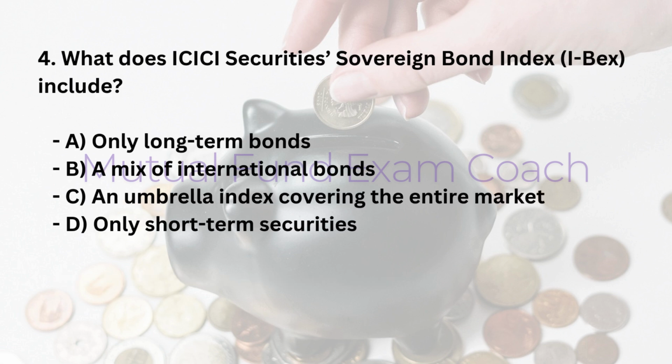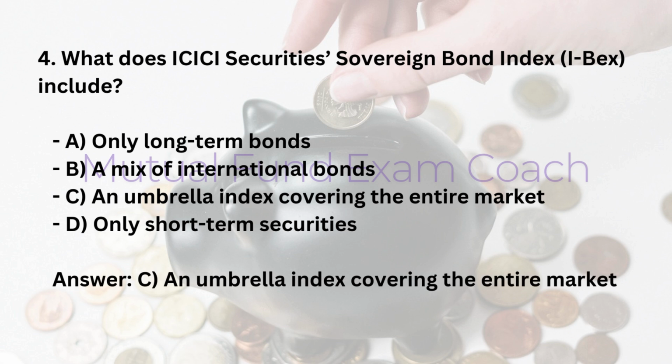4. What does the ICICI Securities Sovereign Bond Index, I-BEX, include? A. Only long-term bonds. B. A mix of international bonds. C. An umbrella index covering the entire market. D. Only short-term securities. Answer: C. An umbrella index covering the entire market.